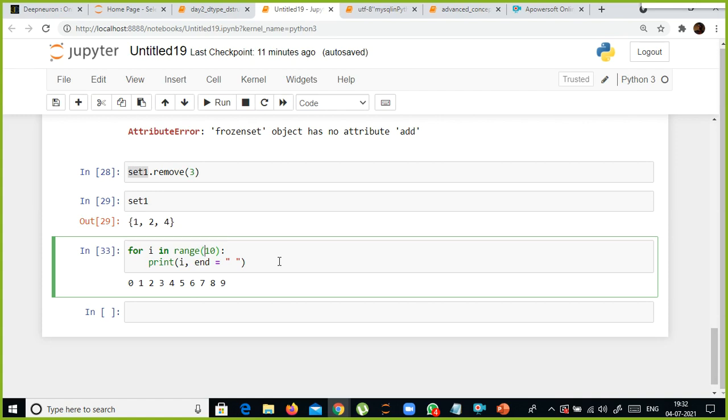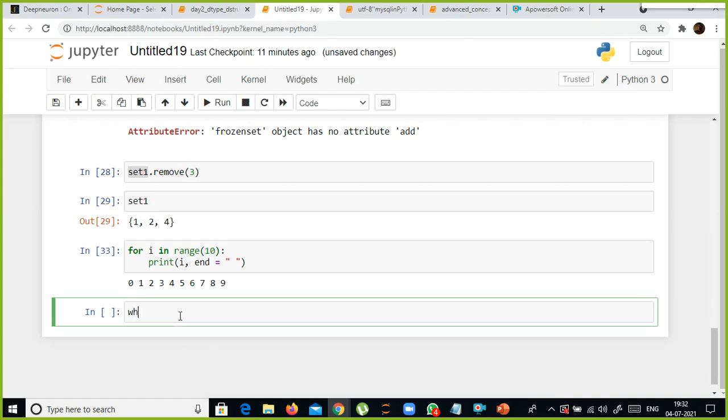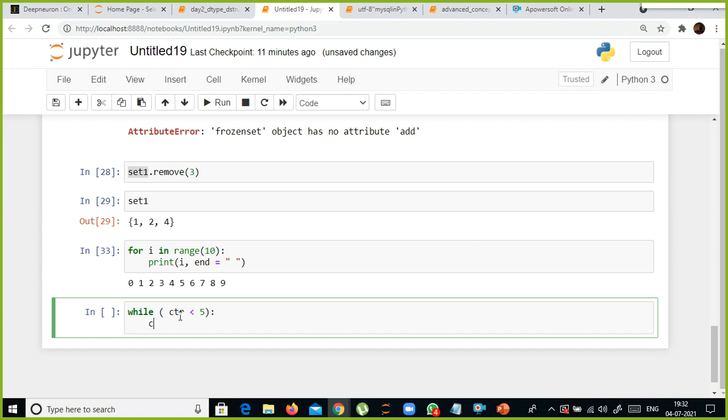what we will do is try the same thing with while. I'll just explain what while is all about. For example, I have a counter less than, let's say, 5, and ctr equals ctr plus 1. I need to initialize this value.